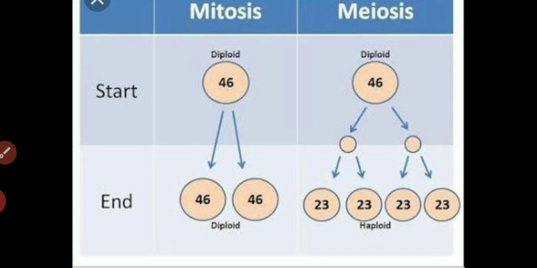And in meiosis, daughter cells have half the number of chromosomes, 23. Mitosis occurs to form organs of the body, and meiosis occurs to form gametes, reproductive cells, germ cells.